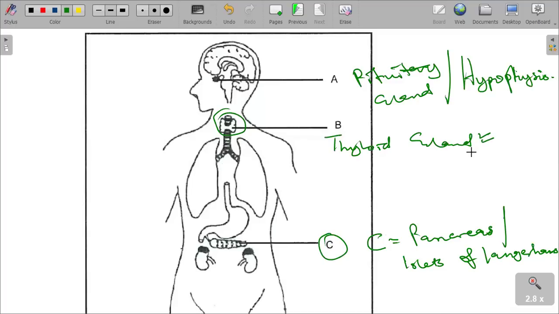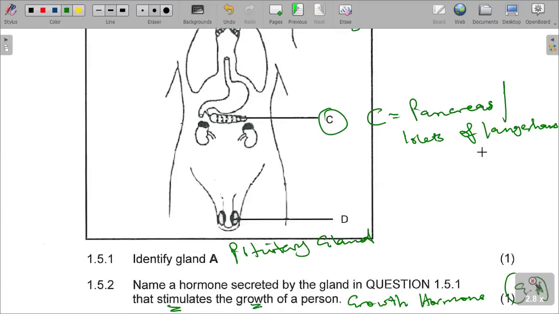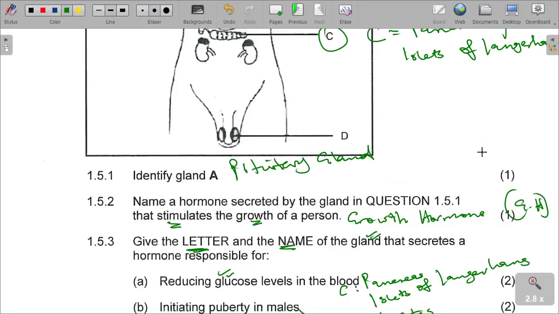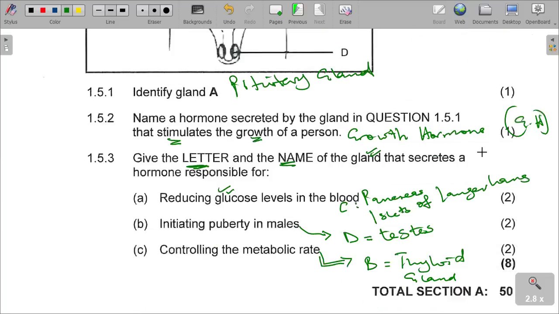So please don't make mistakes. I have answered these questions for you so that you can know how to get all these answers correct, all the marks right.